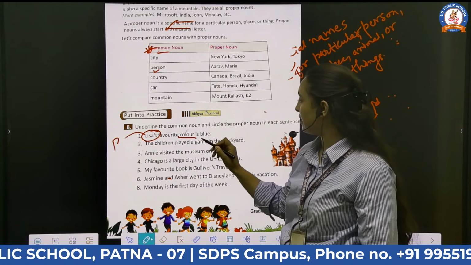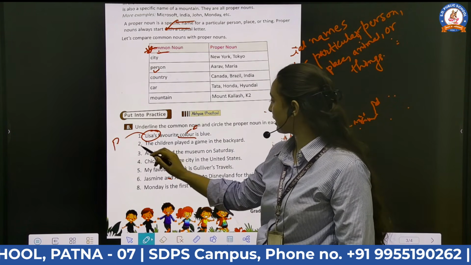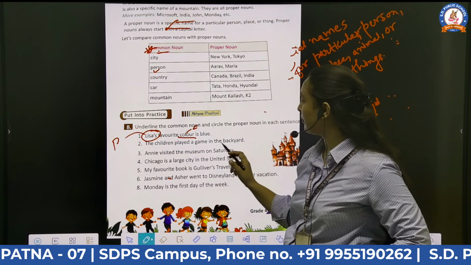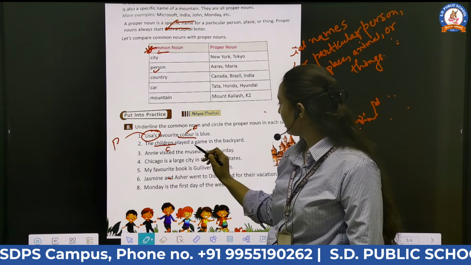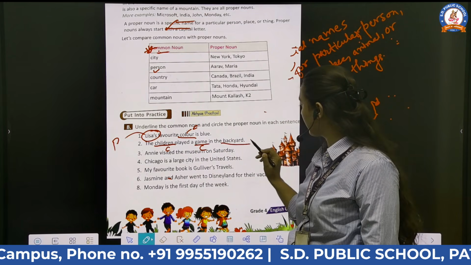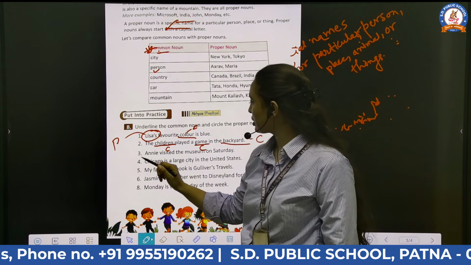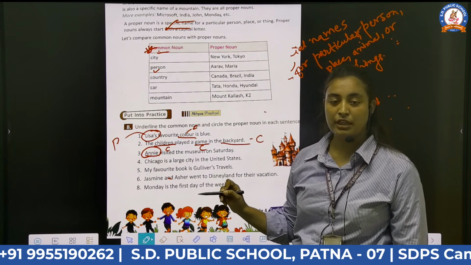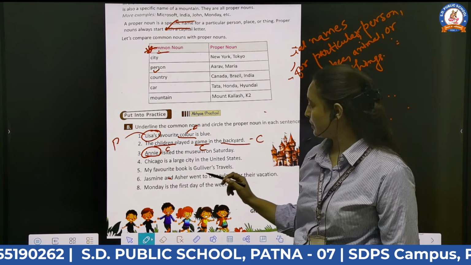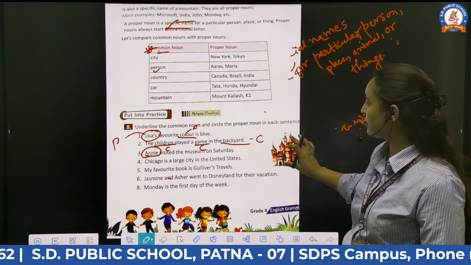Color is a common noun. Second, the children played a game in the backyard. The children is a common noun. Game is a common noun. Backyard is a common noun. Question number 3, Annie. Annie is the proper noun because it is the name of a person. So this is for today. This is your homework.